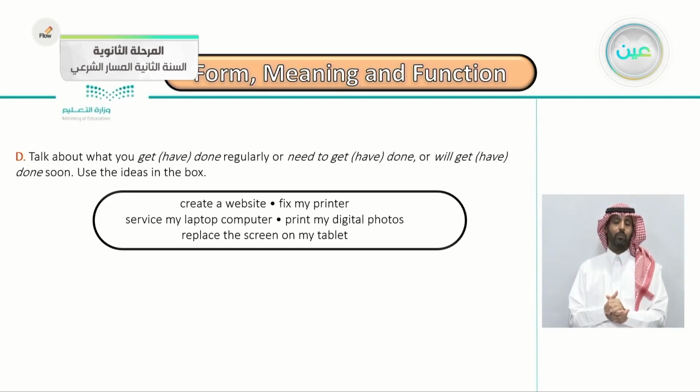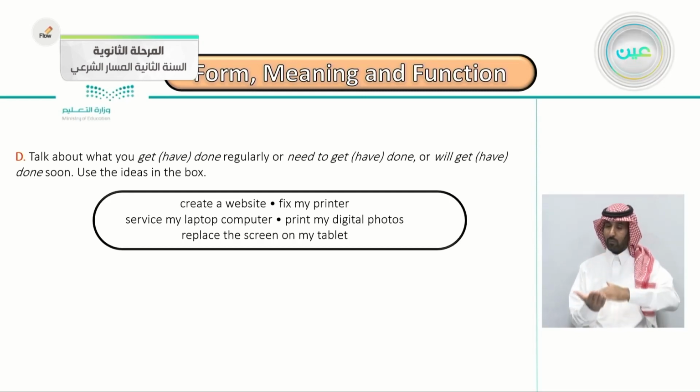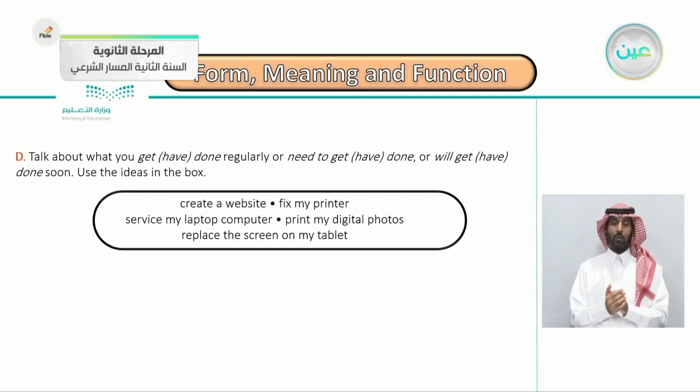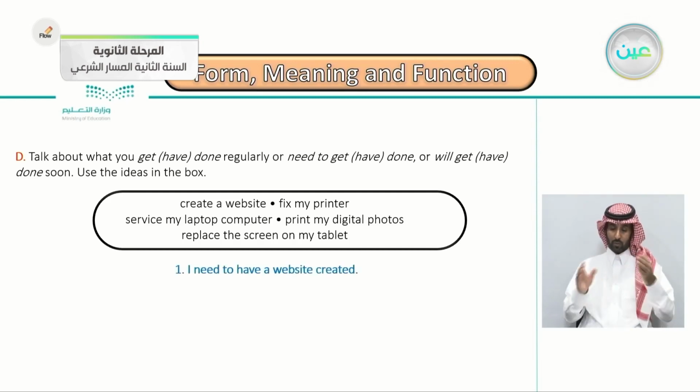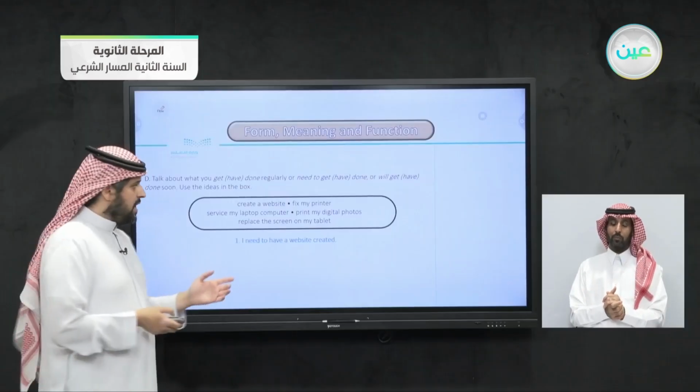Use the ideas in the box: create a website, fix my printer, service my laptop computer, print my digital photos, or replace the screen on my tablet. For example, create a website. You can say, I need to have a website created.